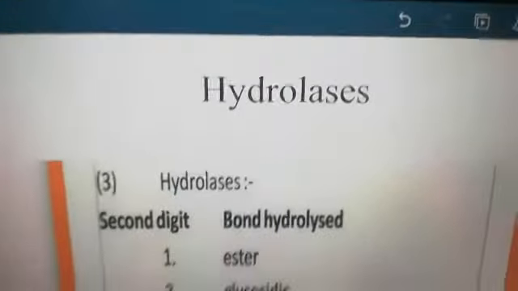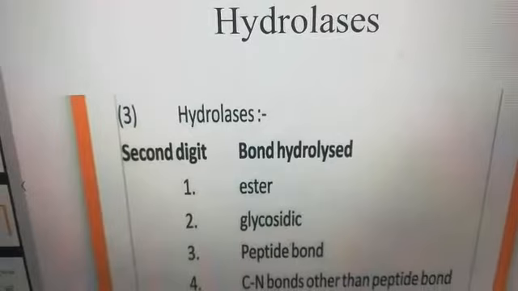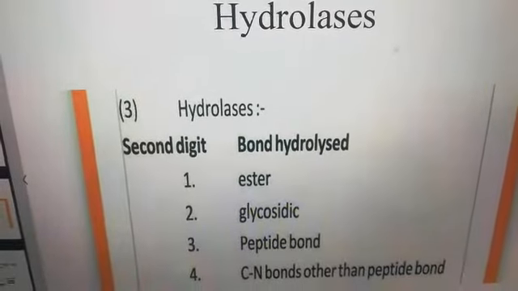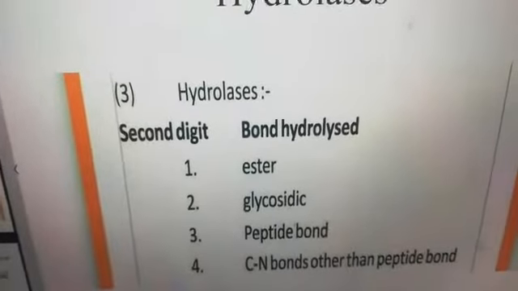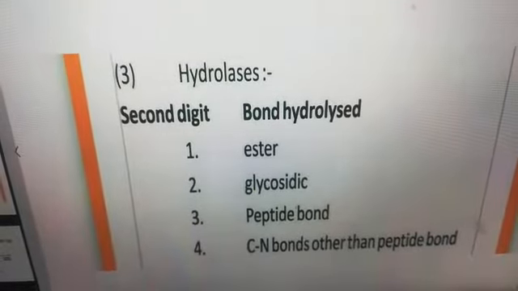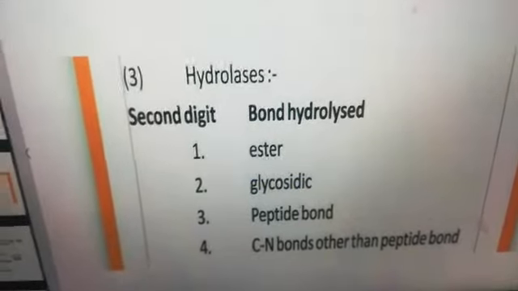The second part of the EC naming system starts with the hydrolysis enzyme. Hydrolysis, as the name indicates, means this enzyme is going to break down the bond by the addition of water. So if the bond broken is an ester, the second digit will be 1; glycosidic will be 2; peptide will be 3; and a CN bond other than that of a peptide bond will be 4.